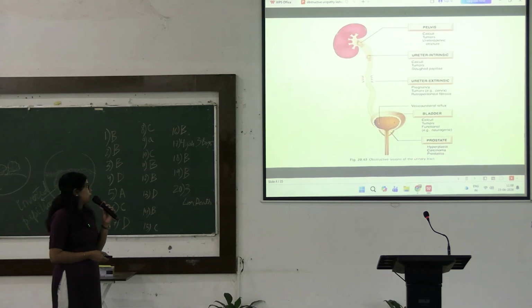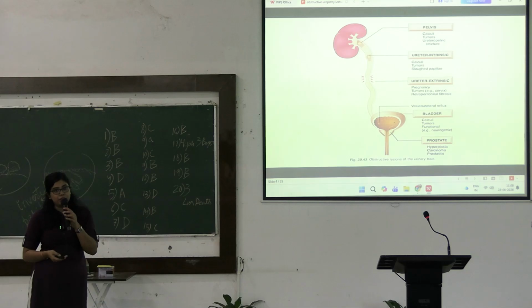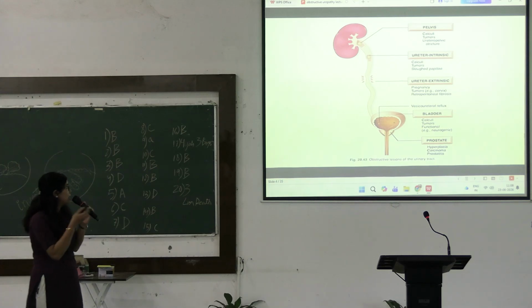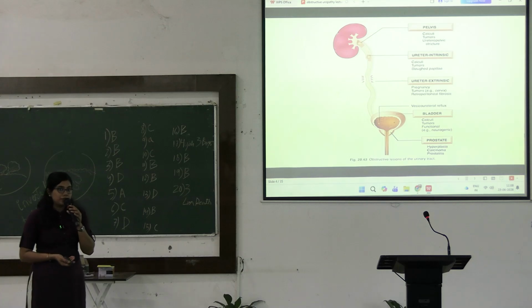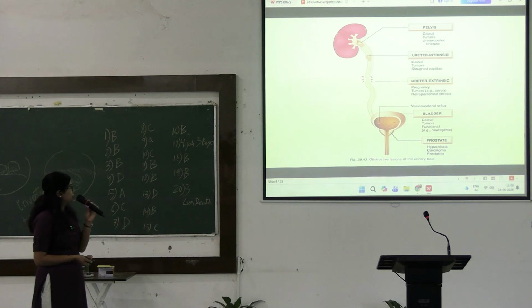Okay, so this is a diagram enumerating all the main causes at different levels of the urinary tract. First, coming to the pelvis. What are the main causes of obstruction at the level of the renal pelvis? These are the calculi, the tumors, and finally the ureteropelvic stricture, that is a congenital cause.